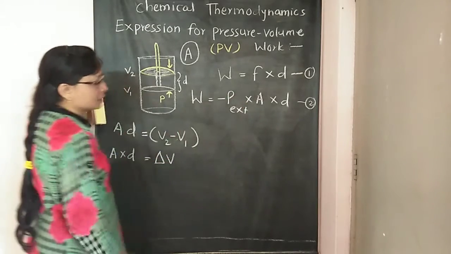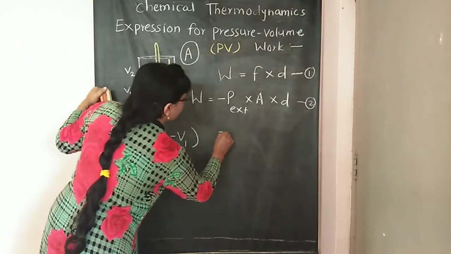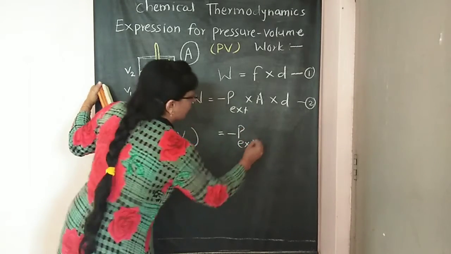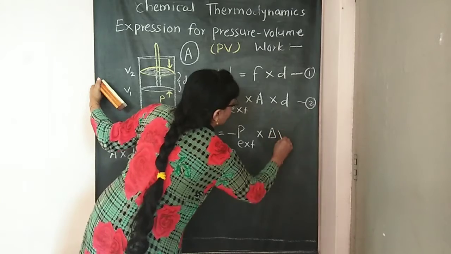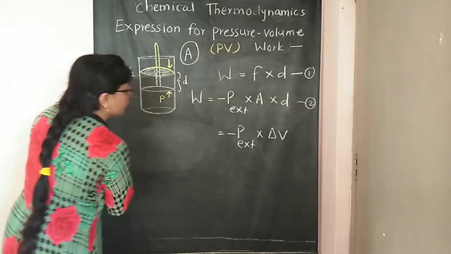Then substituting this value of A into D in this equation we get W is equal to minus P external into delta V. So this is our required equation.